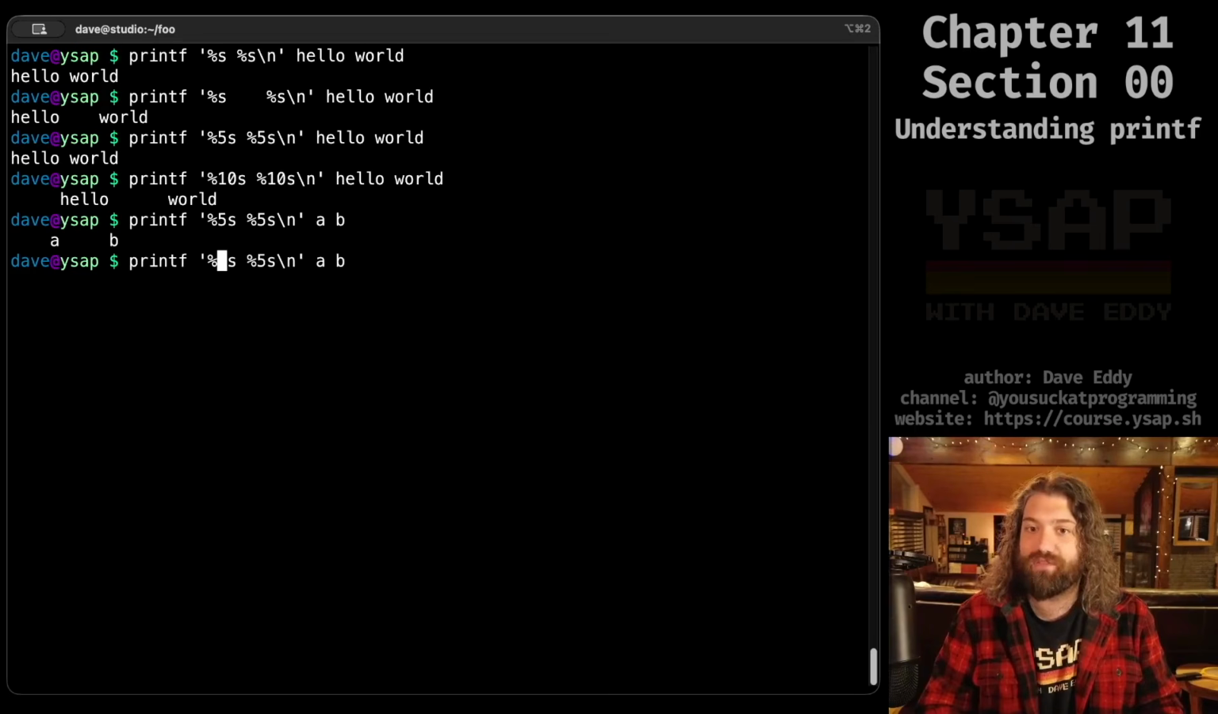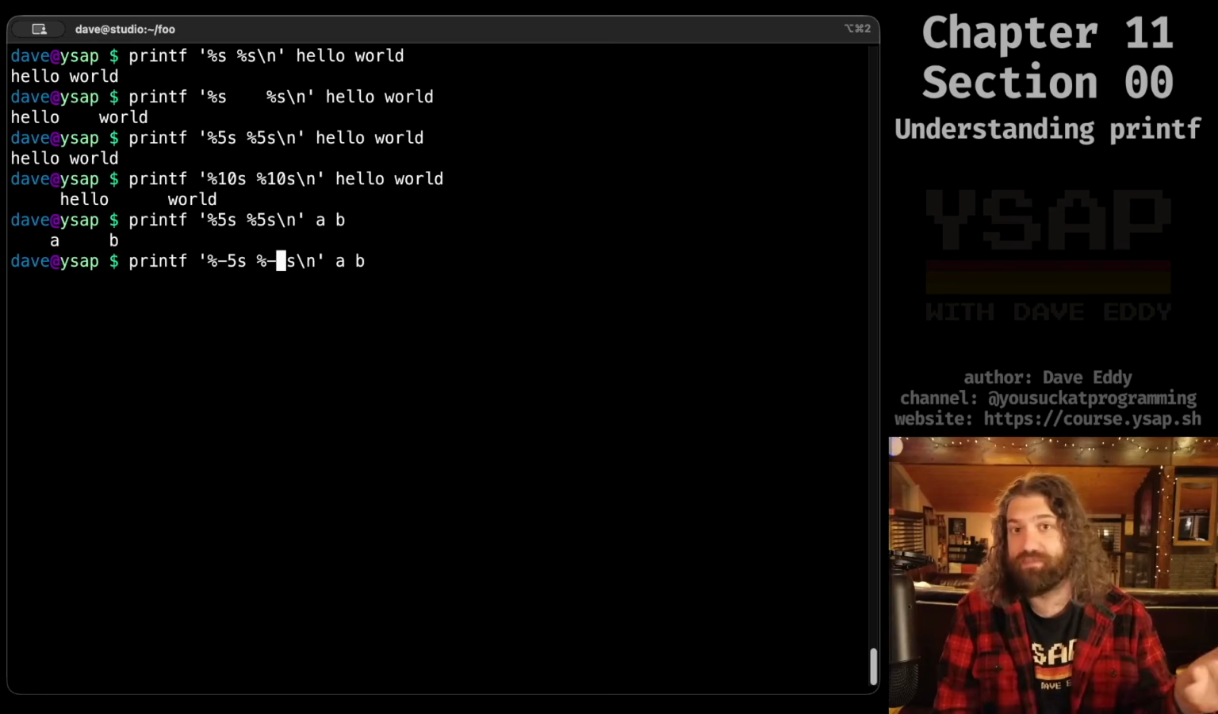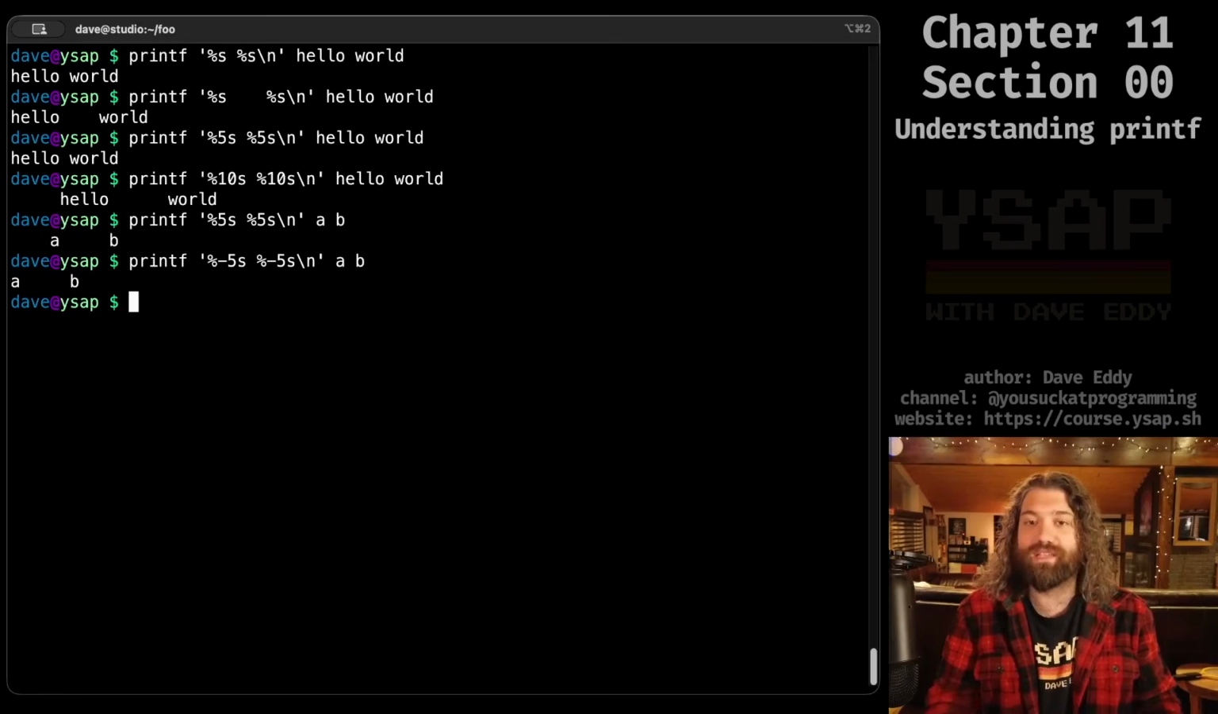If we want it left justified, you put a hyphen here. This is not specific to bash. This is printf in most languages. If you're in C, it's identical to what I'm doing here. You run this, and now it's suddenly left justified. We have 5 spaces here. We even have 5 spaces here, even though it doesn't really matter, we just have a new line. There are 4 spaces after this B is what I'm trying to say.